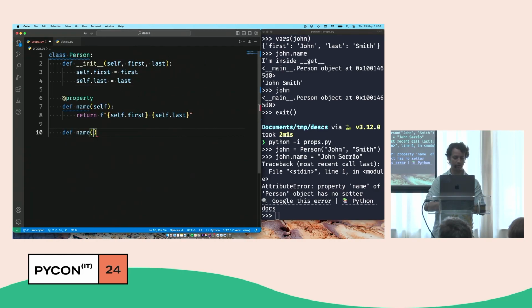But property lets you set things as well. So what I'll do is I'll create another method. And so this isn't the usual convention, but just for the sake of clarity, I'll say, let's call this the name setter.